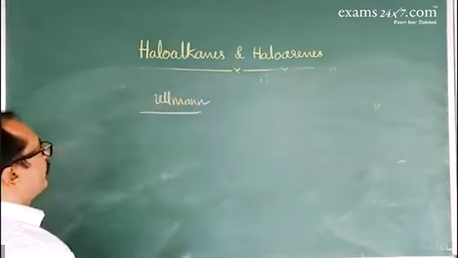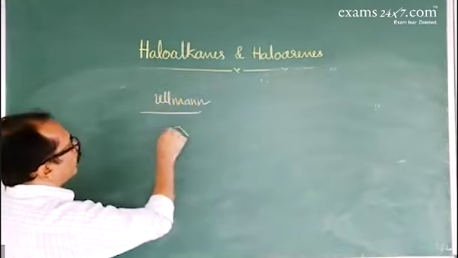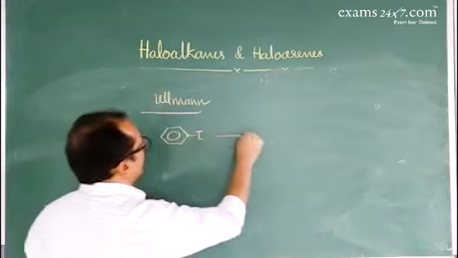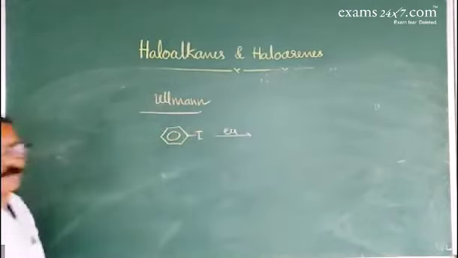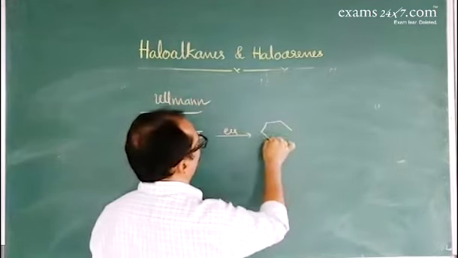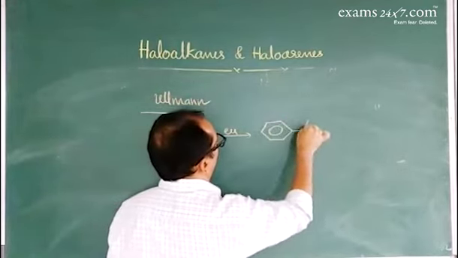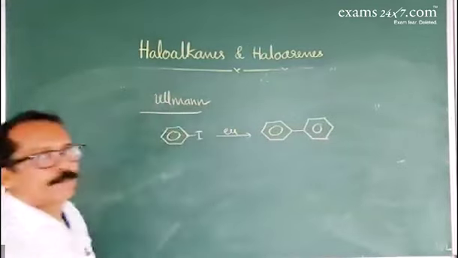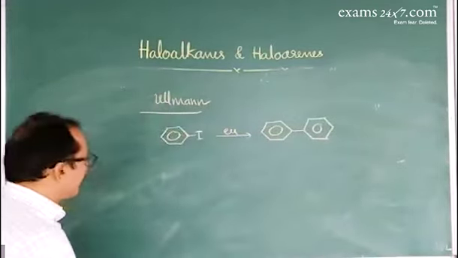Ullmann reaction, where iodobenzene reacts with copper, it gives diphenyl. Diphenyl is formed. If you take the compound like this,